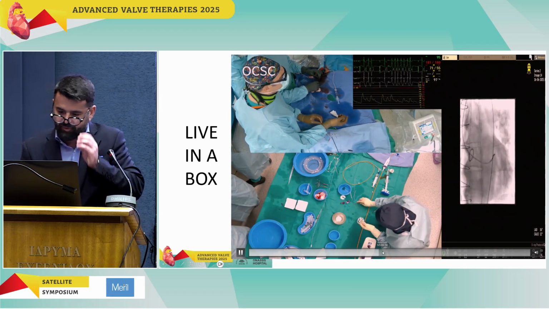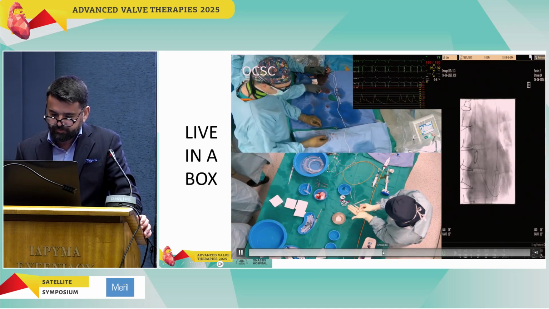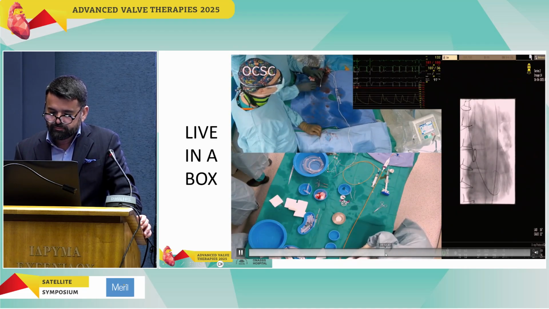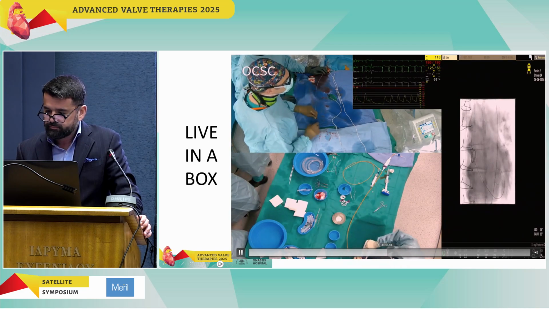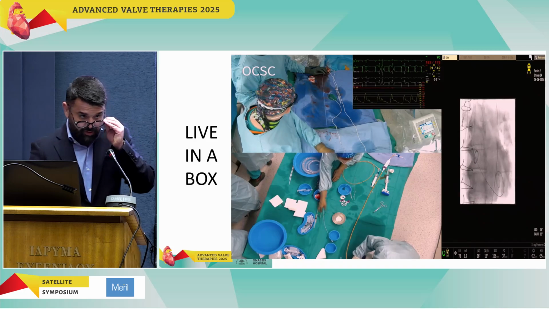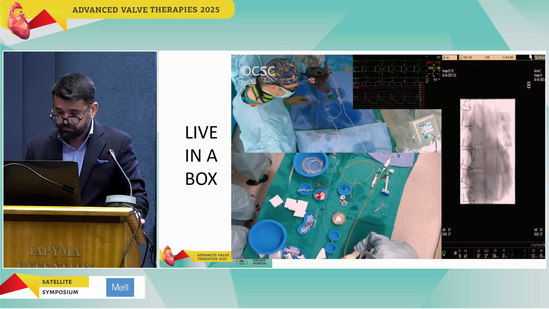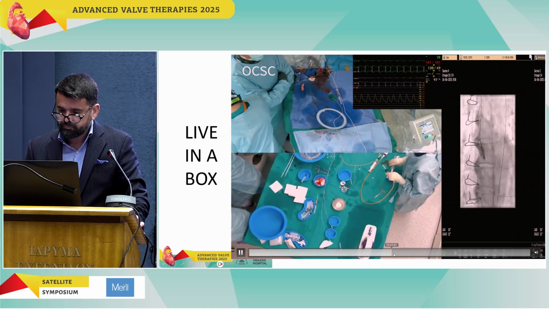So we can see further preparation of the valve here. So this is the InnovaSX, right? Yes, InnovaSX, which is somewhat stiffer than the Safari, which can be used, of course, in this situation as well.